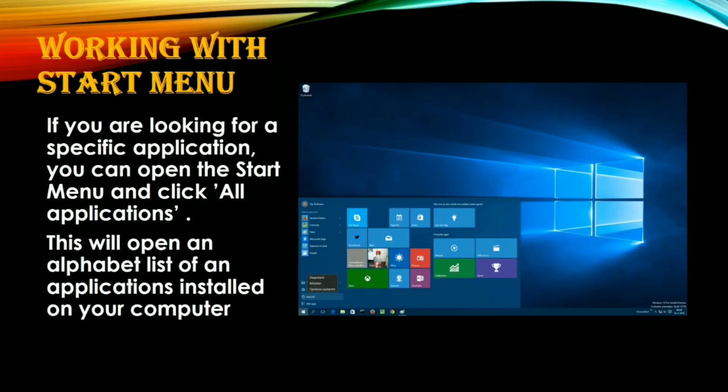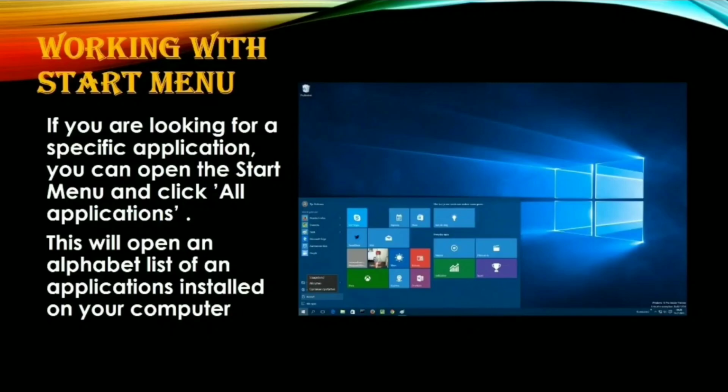I hope now it is clear, the common interface of desktop, the 5 common interface. So we will move on to working with the Start menu. As I have told you, this is the central point of Windows 10, the newest feature of Windows 10. So let's know about it.